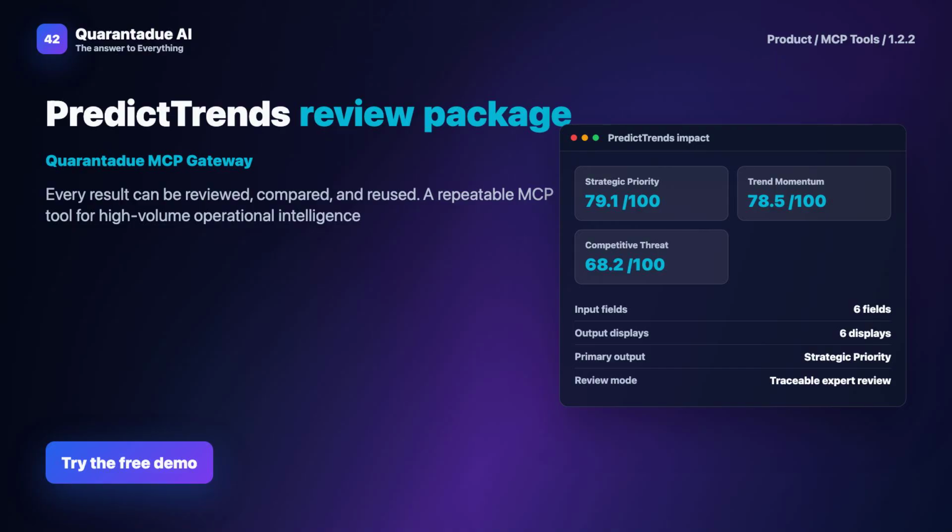Now, on compliance and reporting. PredictTrends generates reports automatically with formats designed for stakeholder readability from technical teams to executives. These reports align with regulatory standards, ensuring transparency and facilitating informed decision-making across your organization. They include clear explanations of methodologies and assumptions so you can defend your strategies with confidence.